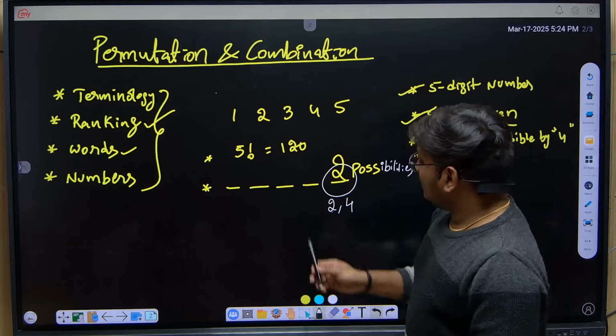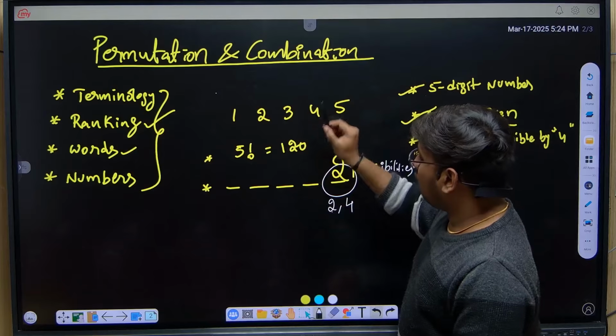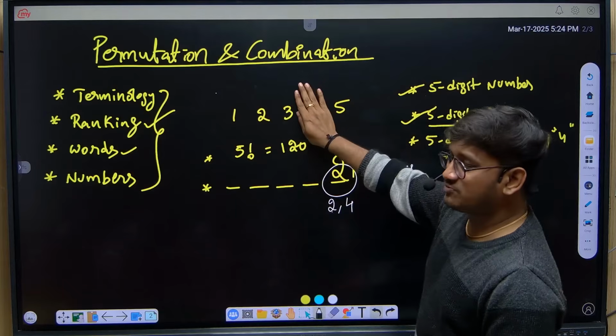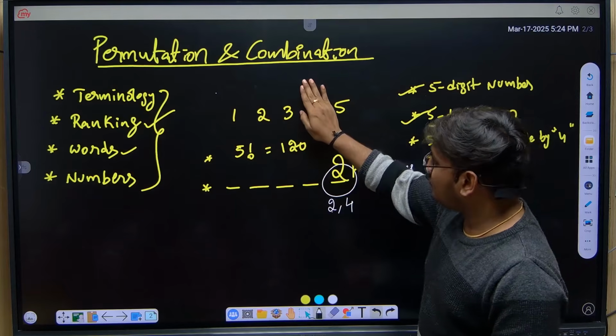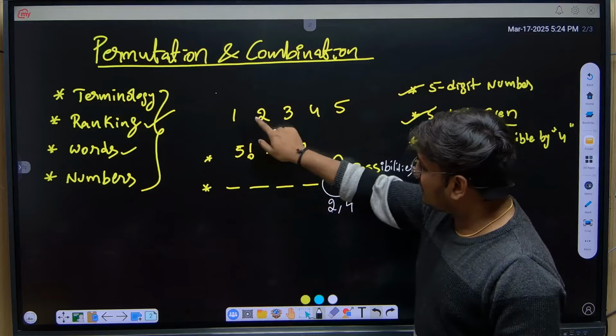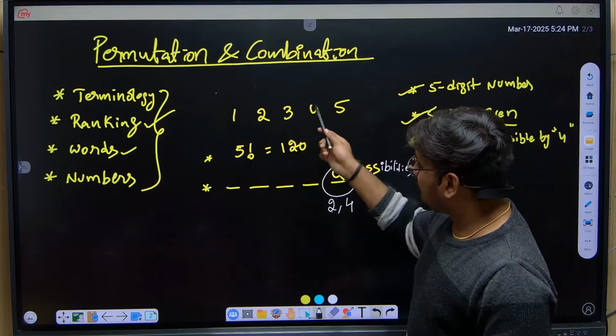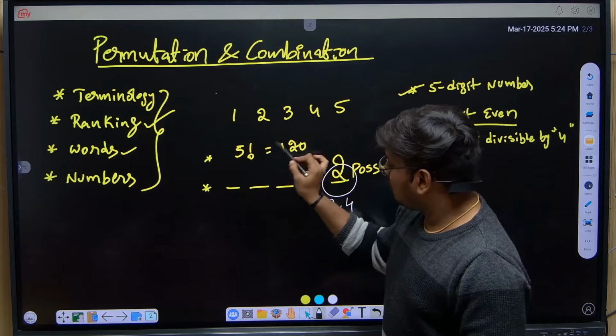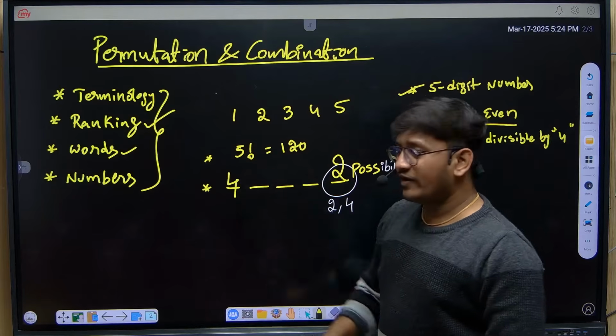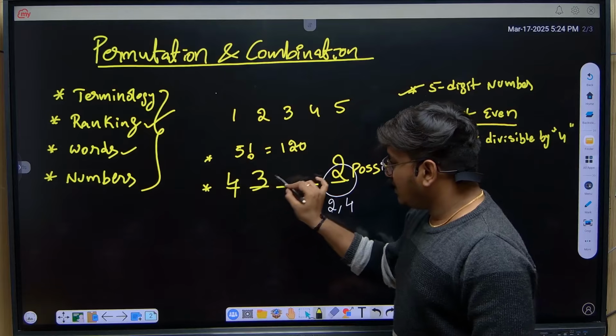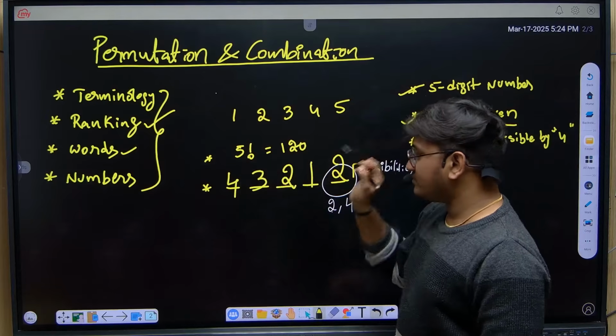Now, let's consider I'm placing 4 in the last place. Now how many numbers are remaining? 1, 2, 3, 5. These 4 numbers can be arranged in 4 factorial ways: 4, next 3, next 2, next 1.